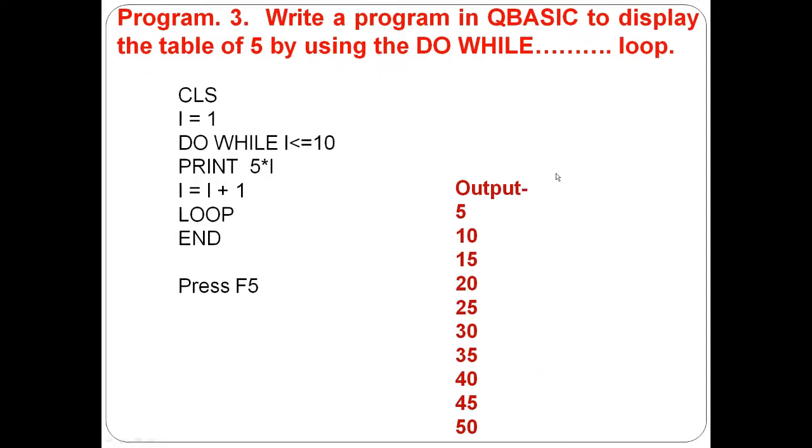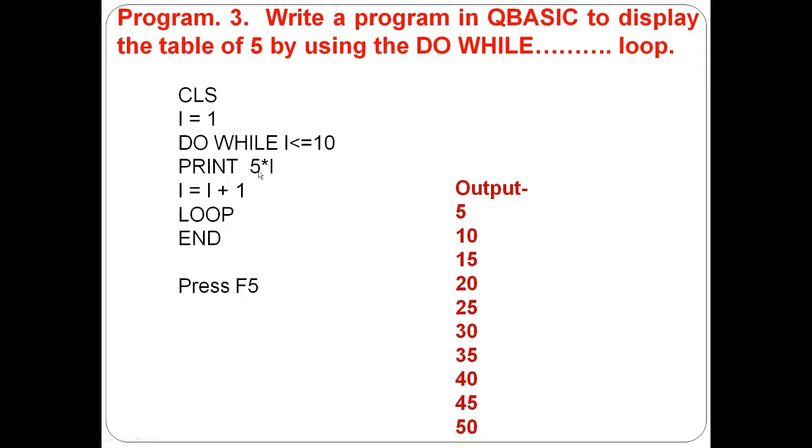Now next program: write a program in QBasic to display the table of 5 by using the do while loop. When we are printing the table, we will write CLS, I starts from 1, do while I less than or equal to 10, because we will print the table, and the table starts from 5 multiply 1 till 5 multiply 10, which means 5 1s are 5, and 5 10s are 50. So we start from 1 till 10.